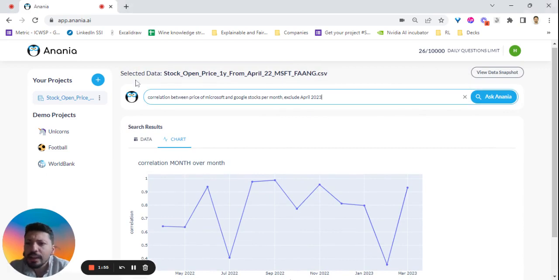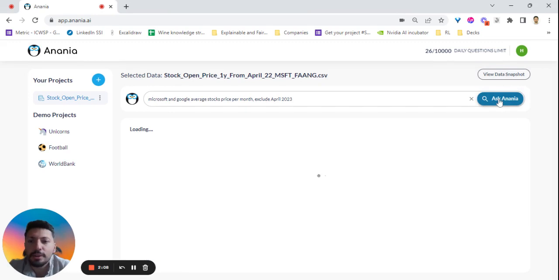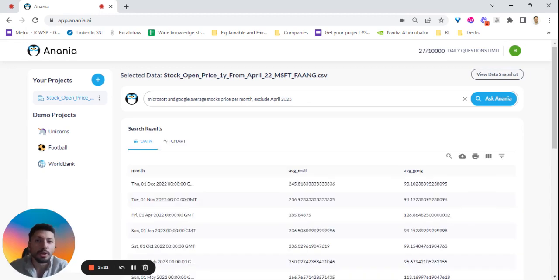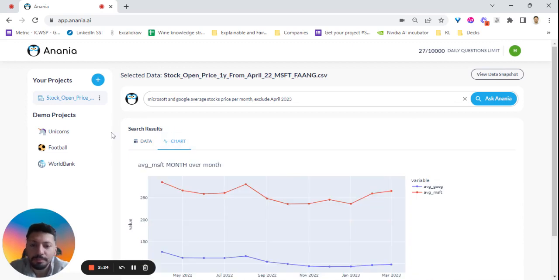So I'm going to calculate Microsoft and Google average stock price per month. Again, I will go on and exclude April for the same reason. So this will help us to see what is happening with the real stock price on average per month. If ChatGPT really affected, then we have to expect to see a higher stock price for Microsoft with increase in November, and we may see some decrease for Google for the same period.